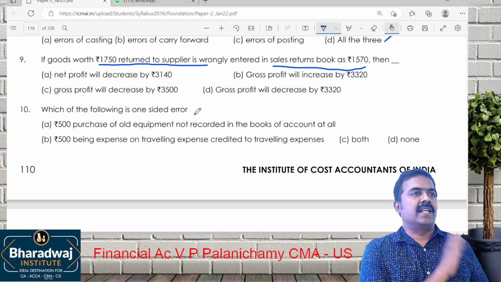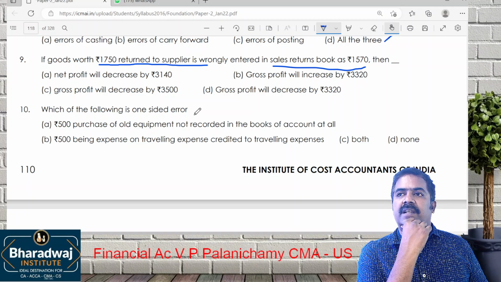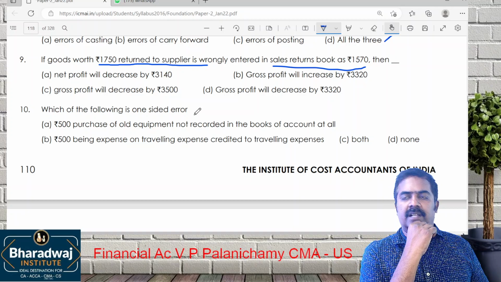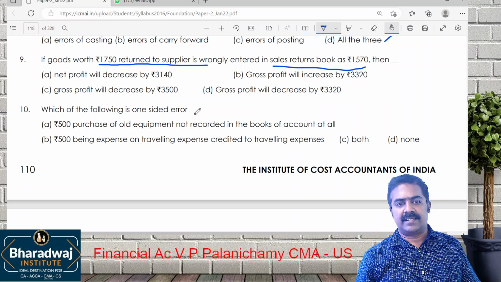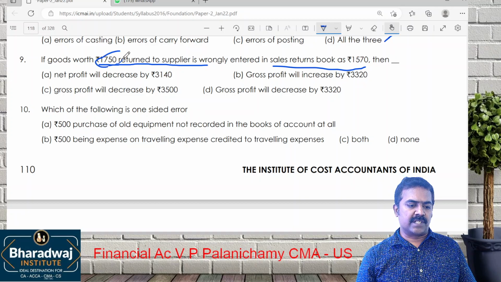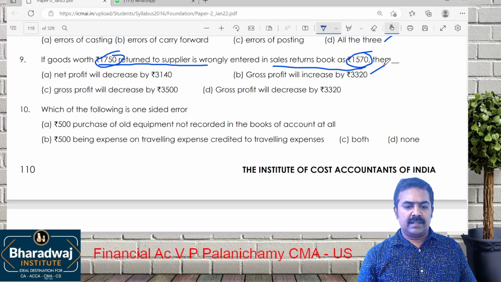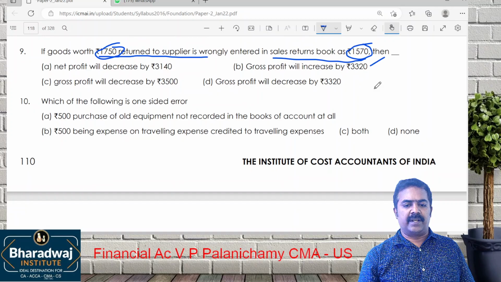Purchase returns, they have recorded as sales. Purchase returns wrongly recorded as which one? Sales. So 1750 plus 1570, add பண்ணா gross profit will increase by 3320.